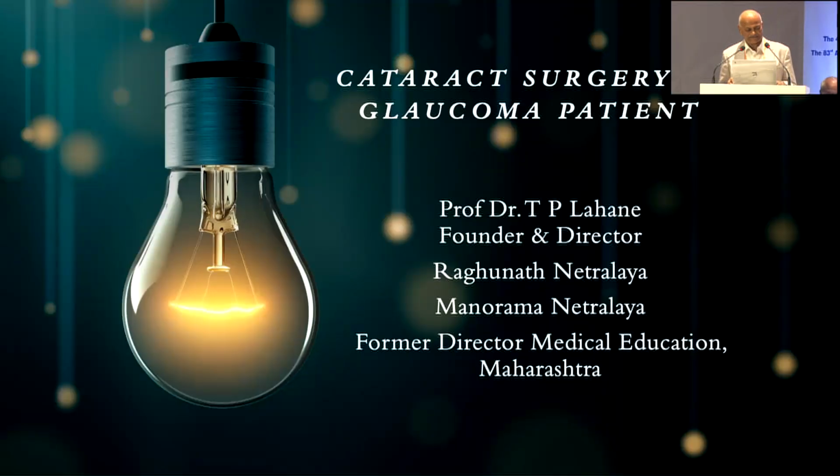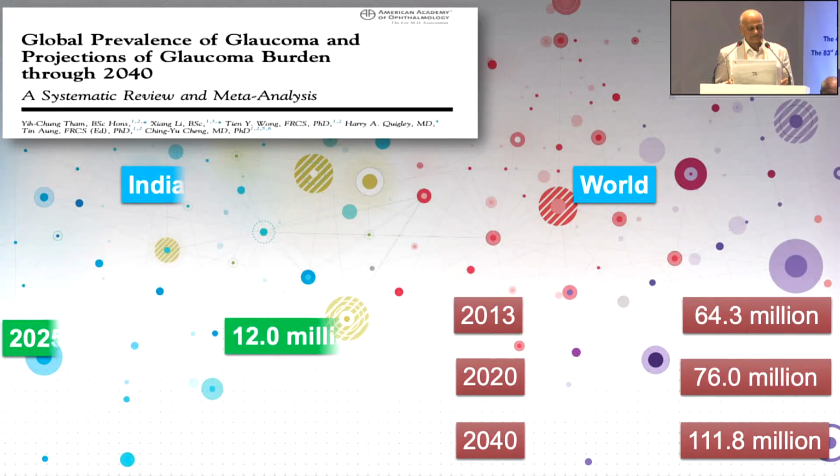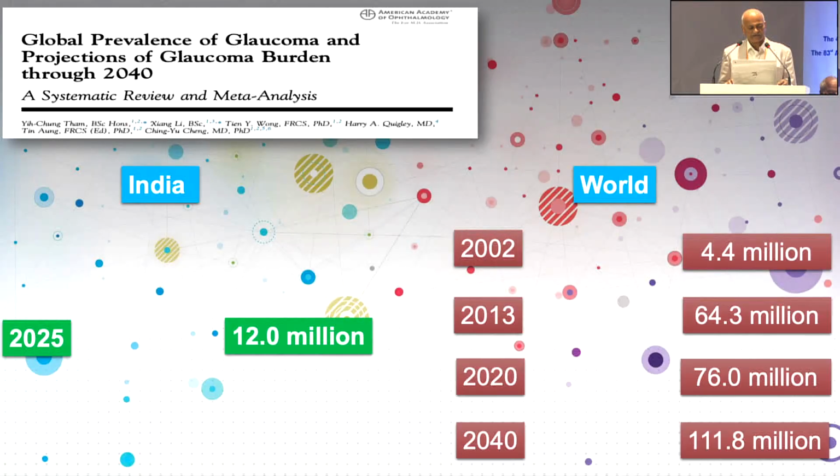My talk is on cataract surgery in the glaucoma patient. Here you can see the global prevalence of glaucoma. Today, in India in 2025, 12 million people have glaucoma, and worldwide, in 2040, it will be 111 million people who may have glaucoma. You can see the magnitude. In 2020 it was 4.4 million, and after 40 years, 111 million people will have glaucoma.